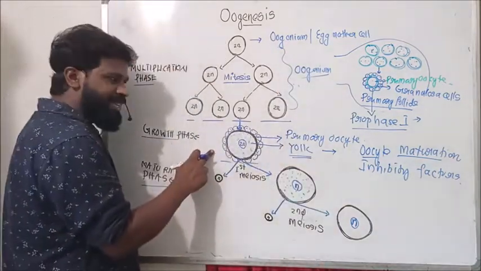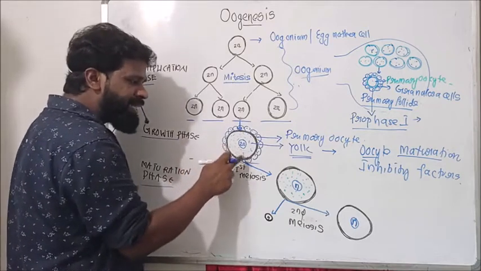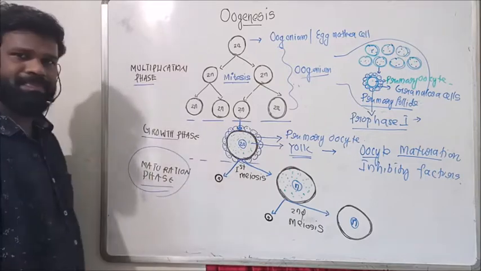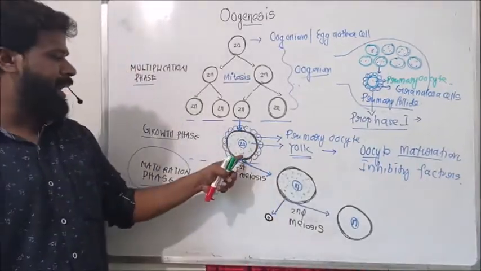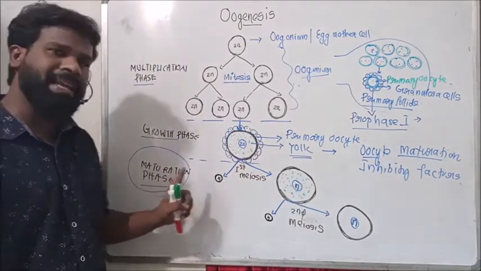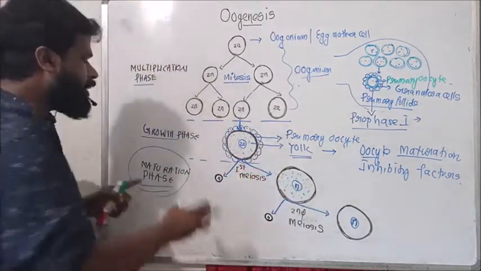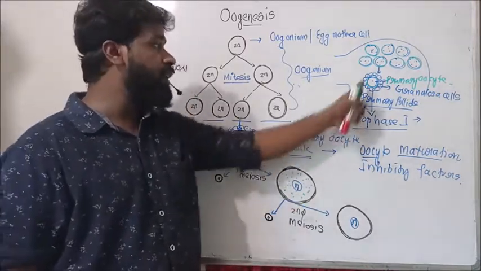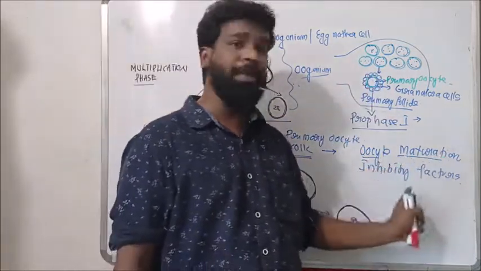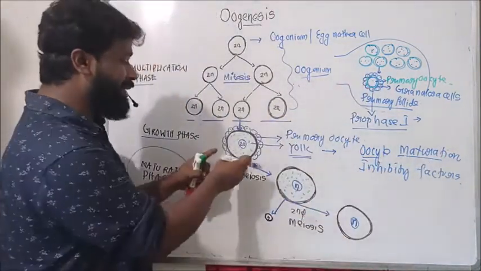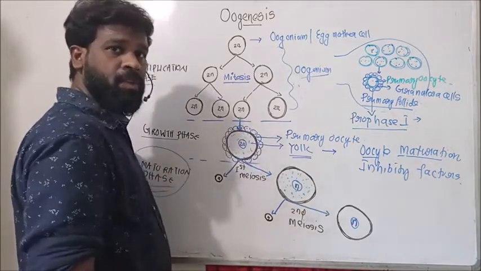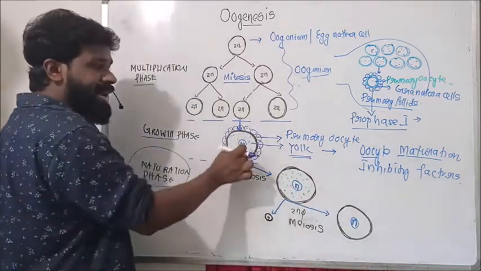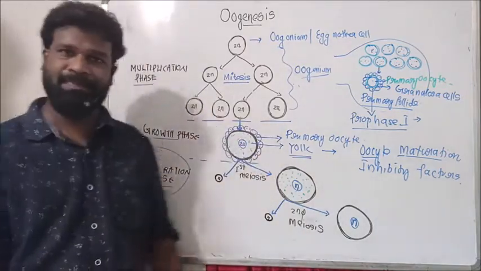So in the embryonic stage, this primary oocyte starts first meiosis. That means it enters the next phase of oogenesis, the maturation phase. That means this maturation phase begins in the embryonic ovary. But the follicular cells of the ovary secrete some oocyte maturation inhibiting factors which retain this prophase 1 stage. So meiosis is temporarily arrested in this embryonic stage.